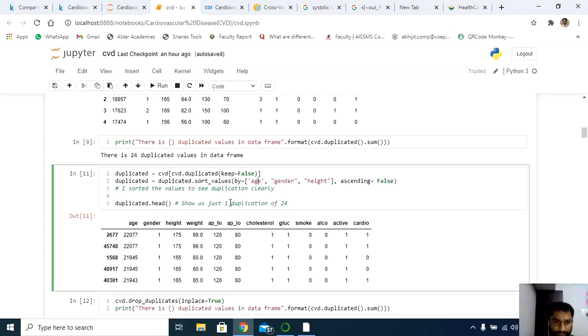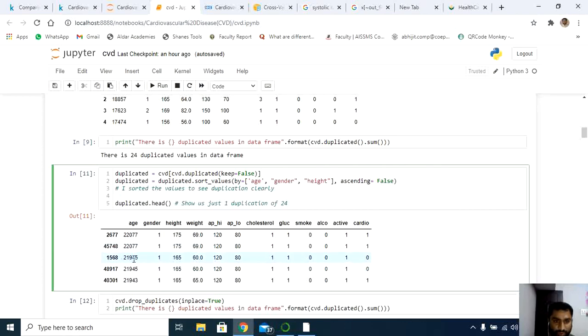Next is duplicated.head. Once that executes successfully, you can call duplicated.head, because the data is now stored in the duplicated variable. It displays the first 5 records in ascending order. Have a look at this: we have some duplicated values here. If you check the ID 2677, I have a duplicate value. 45748, I have a duplicate value. Have a look at 69, 120, 80: duplicate values are available.